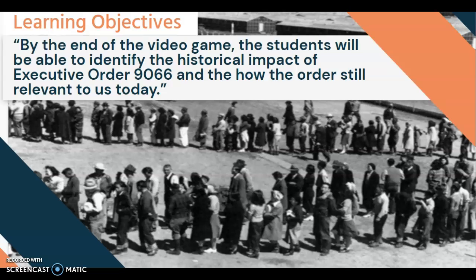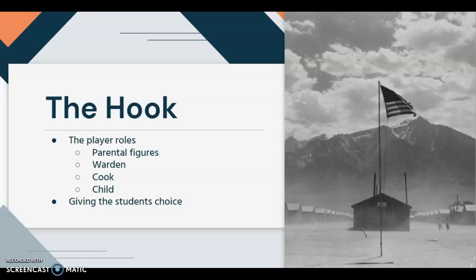That's why we tied an event like 9/11 to this game, so that students can see that there are other events that are very impactful, that this event was just as impactful. Our hook for the story is that the students are going to get a background, just like in this presentation where we gave you a background. They're going to get a background on their individual characters. They're going to be able to see what happens at Pearl Harbor, how their life changes, and when the executive order happens. They're going to be able to choose what pictures and belongings they take to the camp.